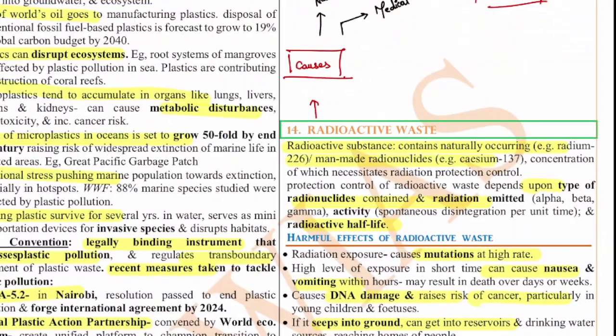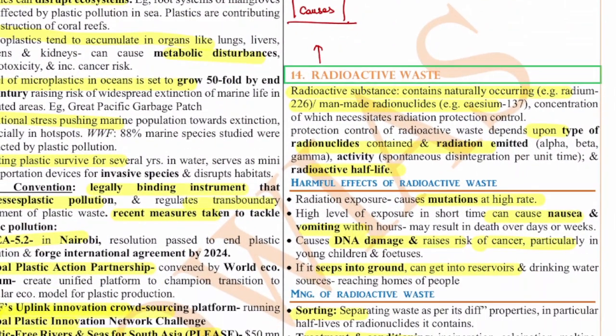Now let's move on to the 14th question. The 14th question is on radioactive waste. So radioactive waste is the waste that comprises radioactive materials. Radioactive substances means substances which contain naturally occurring radium and man-made radionuclides like cesium, the concentration of which necessitates radiation protection control. The protection control of radioactive waste depends upon the type of radionuclides contained and radiation emitted, the alpha, beta, gamma activity, and also the spontaneous disintegration per unit time and the radioactive half-life.